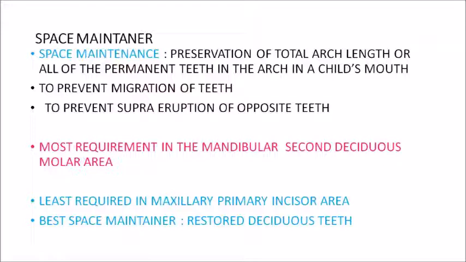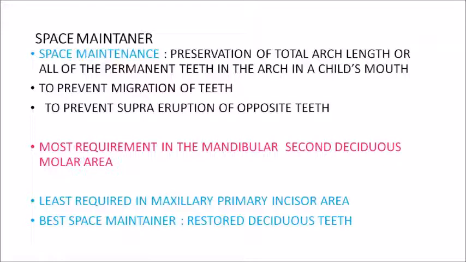So what exactly is space maintenance? Space maintenance, as the term implies, is the preservation of the total arch length, or retaining all the permanent teeth in the arch in a child's mouth. During the mixed dentition period, you are trying to preserve the total arch length and all of the permanent teeth as they erupt, so as to prevent the migration of the adjacent teeth and also to prevent the supraeruption of the opposing teeth. This is what space maintenance implies.